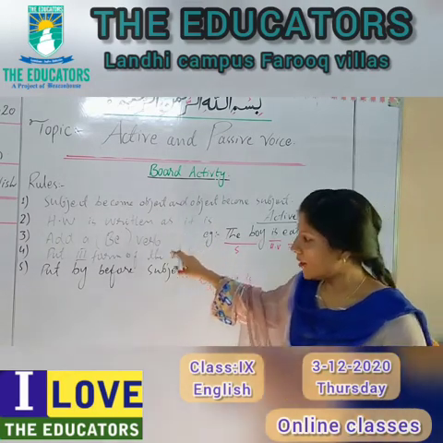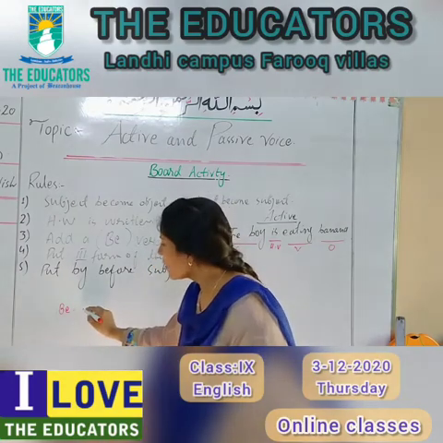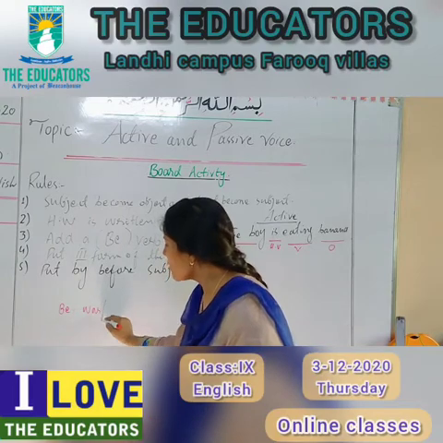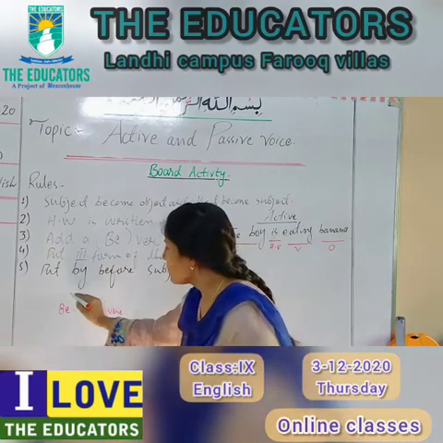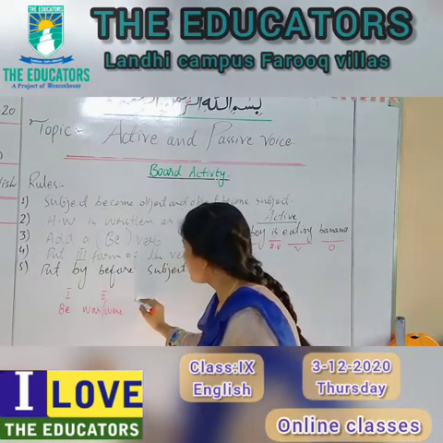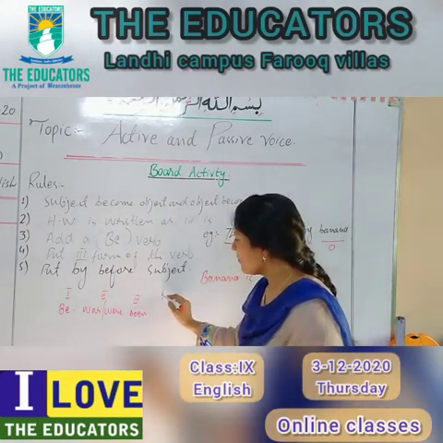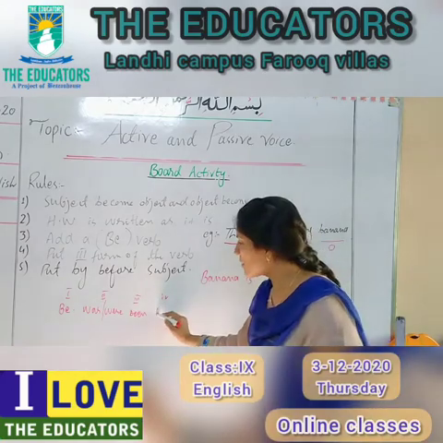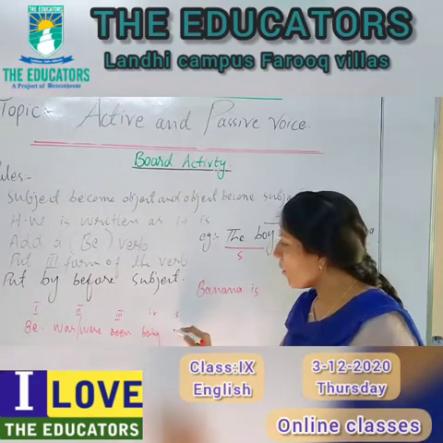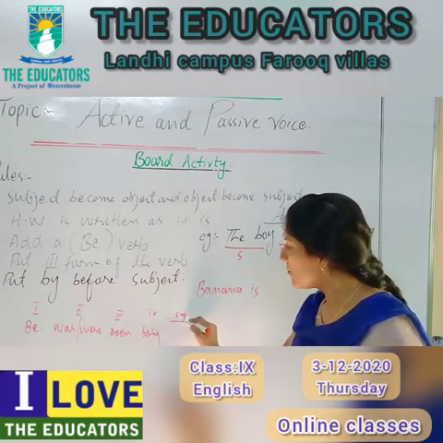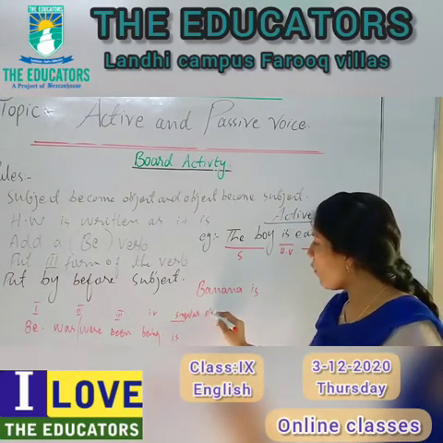Be verbs are be, first form, was and were is the second form. The third form of be is be. The fourth form of be is being. The singular form of be is and the plural form